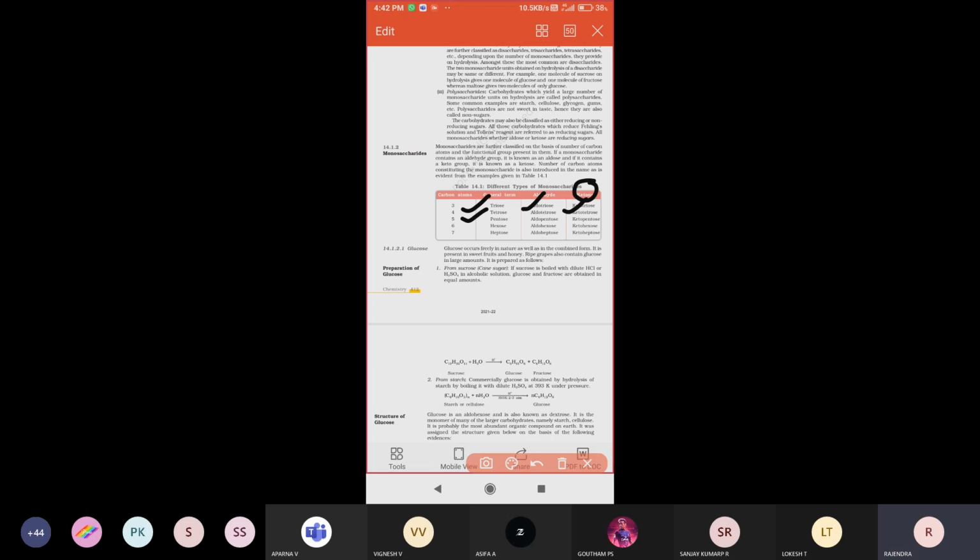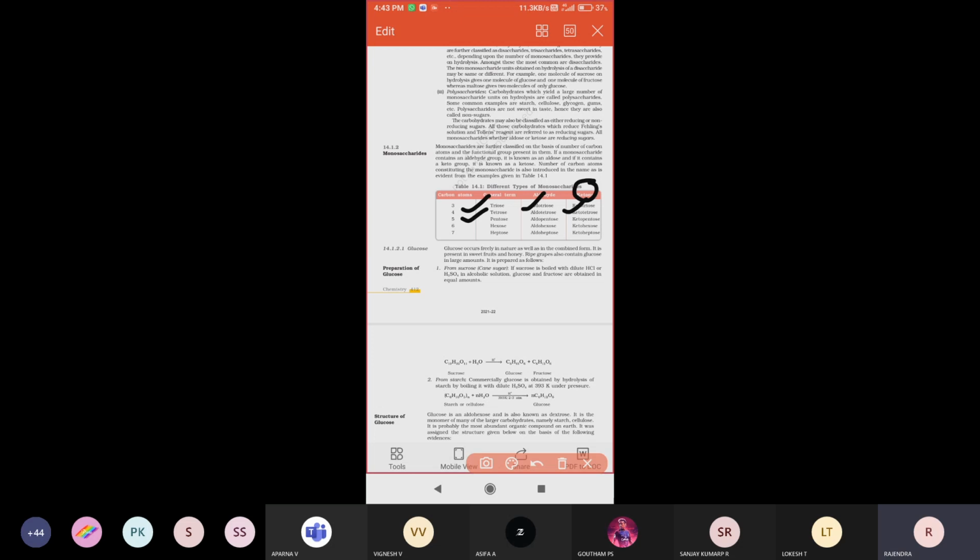So depending upon the number of carbon atoms, we use different words: aldose, ketose, hexose, and so on. If 7 carbon atoms are present, we call it a heptose. With an aldehyde functional group it is aldoheptose, and with a ketone functional group it is ketoheptose.